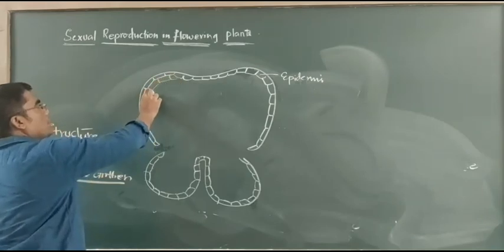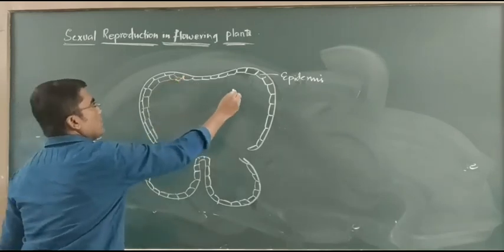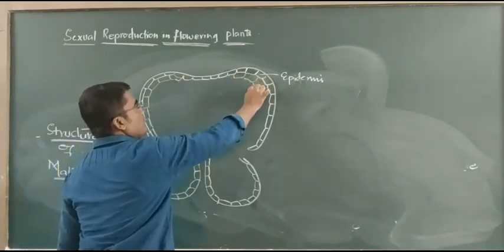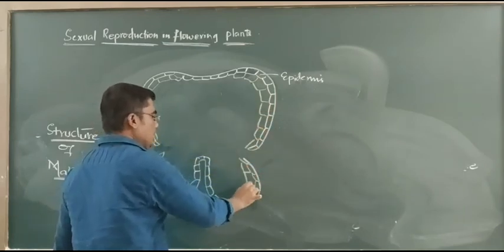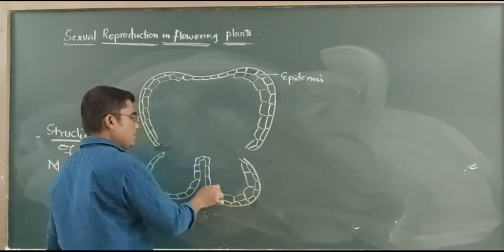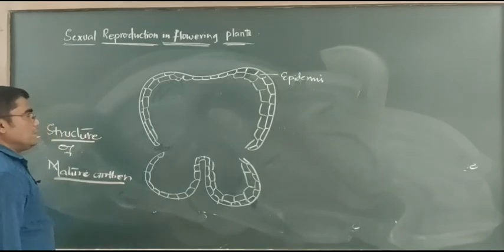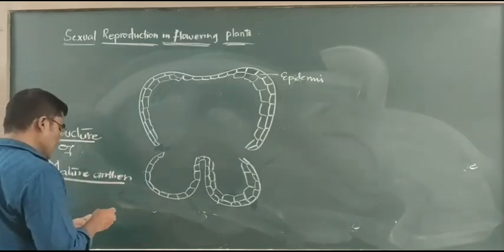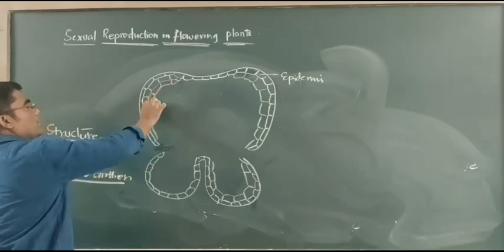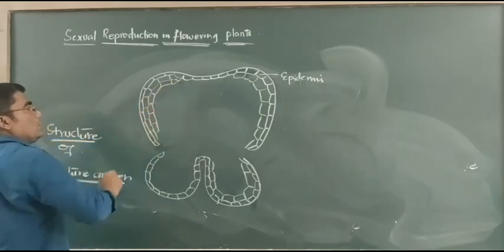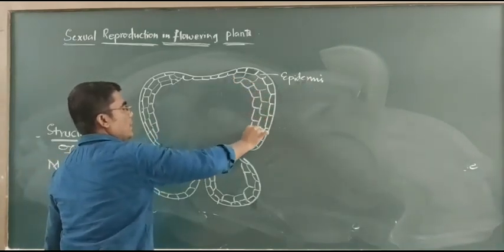After the epidermis, we observe the endothecium. Already we discussed what the endothecium is and what its role is. Already I explained that commonly the middle layer degenerates or disintegrates. Sometimes a few cells of the middle layer may also be present. So observe, this is the middle layer.